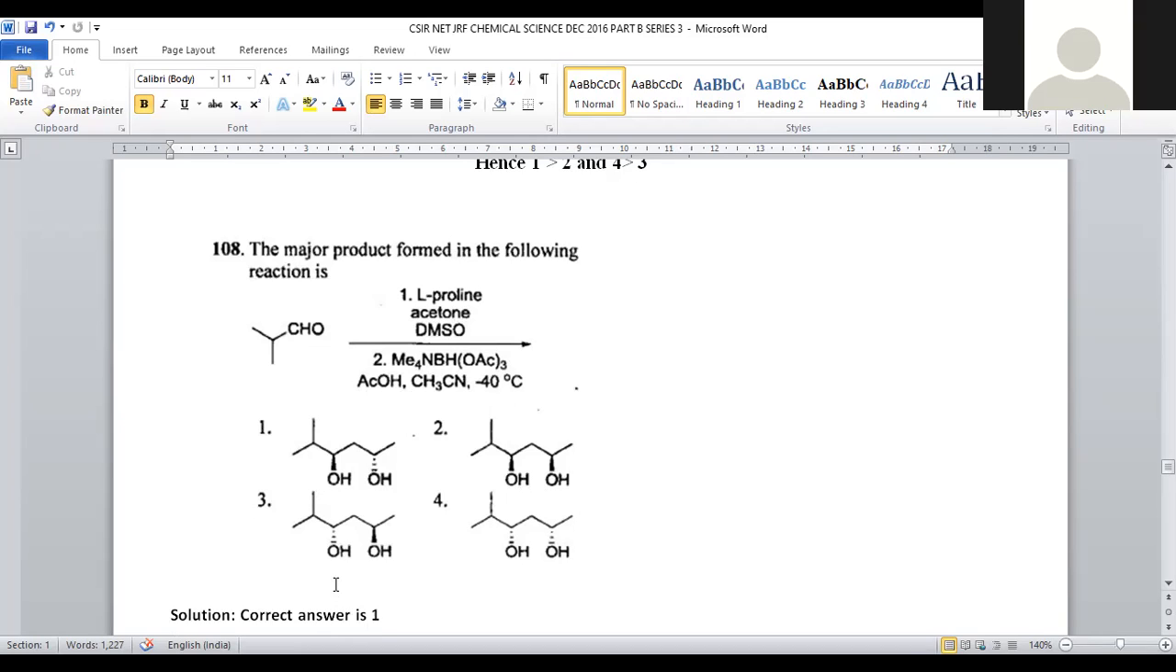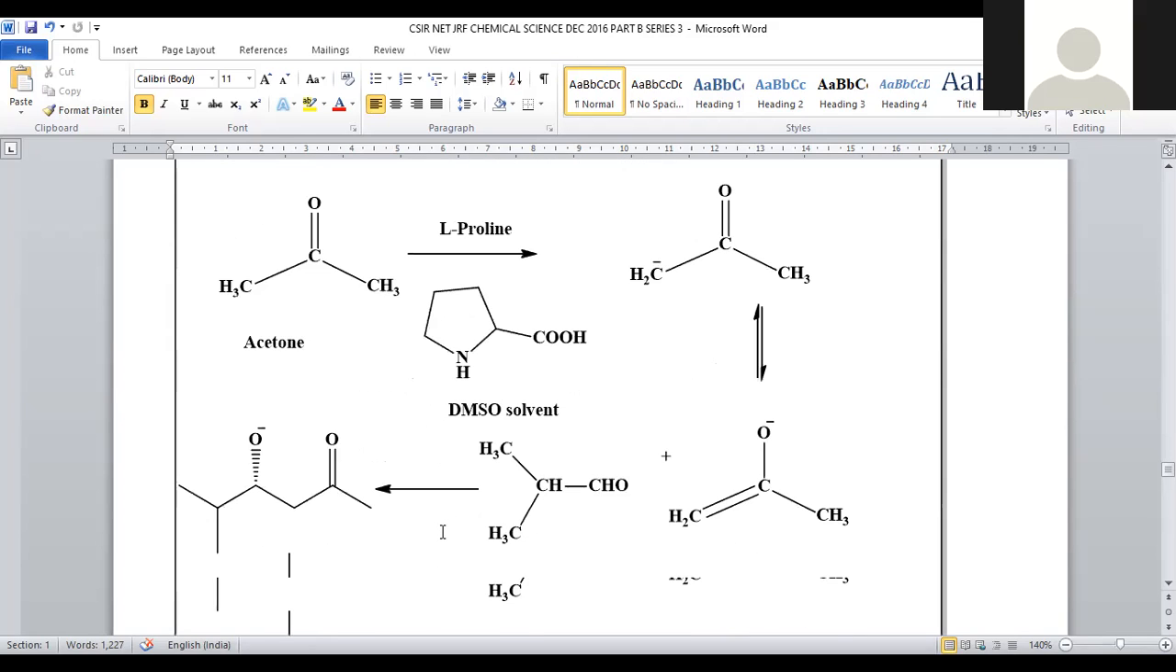In all the options, it is provided as a diol. So there is a possibility of a diol, but the only thing we have to predict is the stereochemistry of the diol. For that purpose, we have to check its mechanism. We are taking starting material acetone.